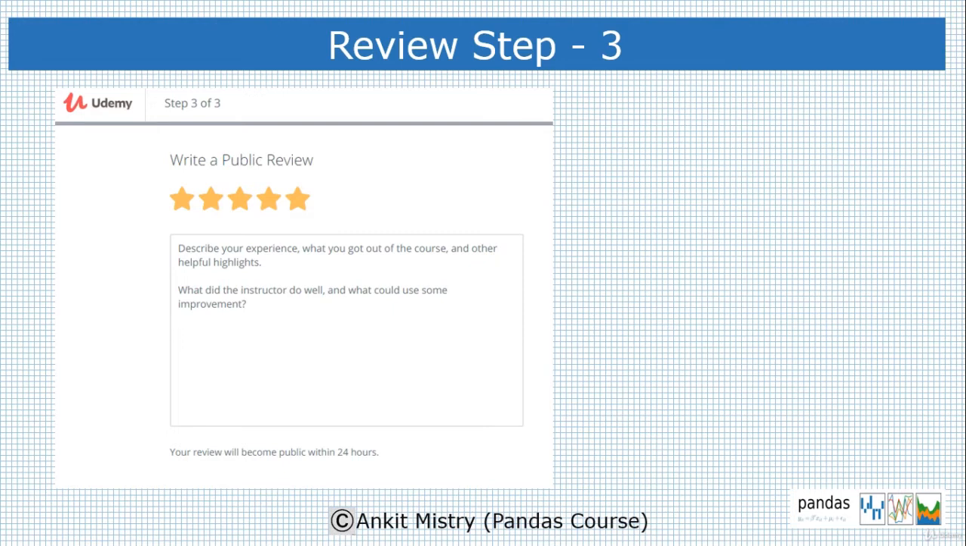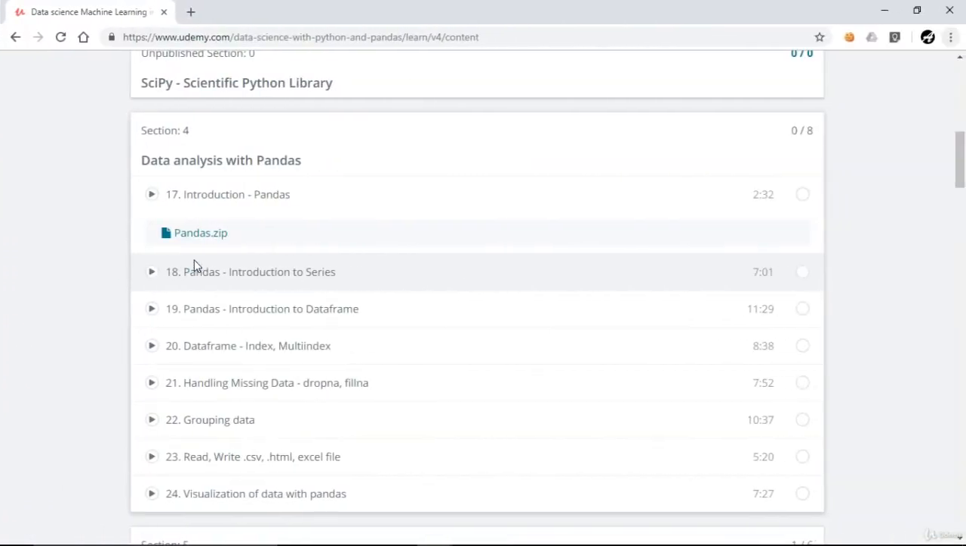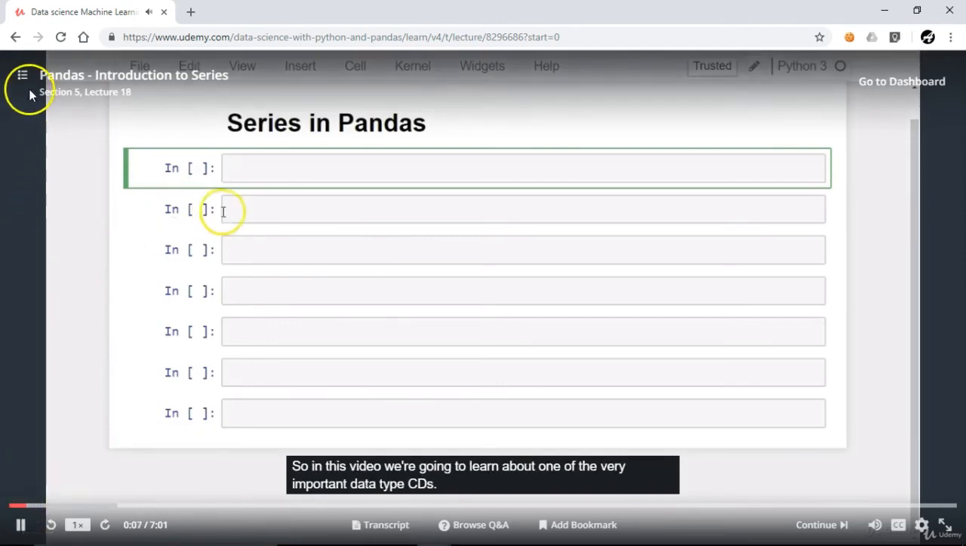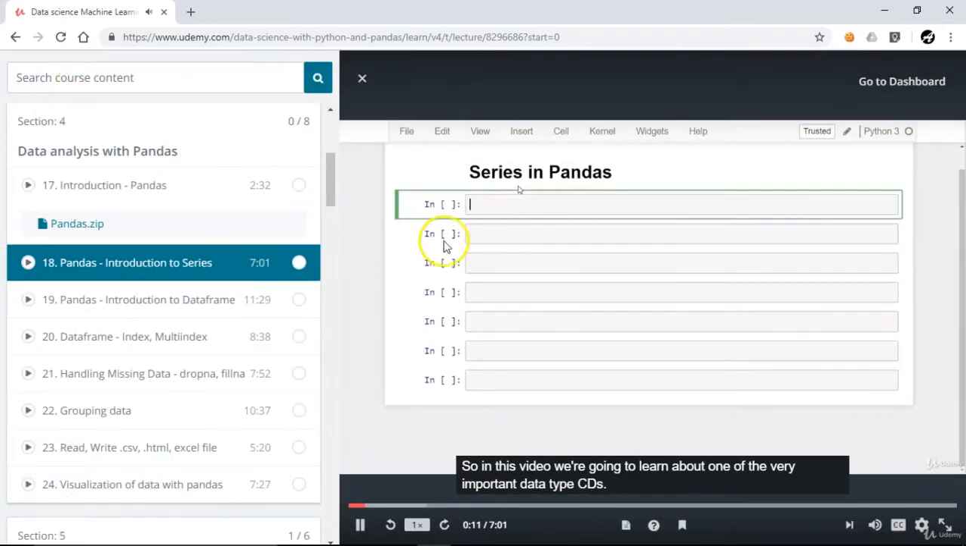Let me just switch over to one video where I'll show you how to improve the video quality or how to adjust the speed. So this is another course of mine, Data Science with Pandas. Let me open one of my videos. Here you can see on the left panel bar there are 3 dots. From there you can navigate to individual videos of this full course.